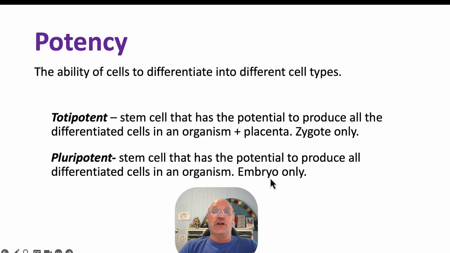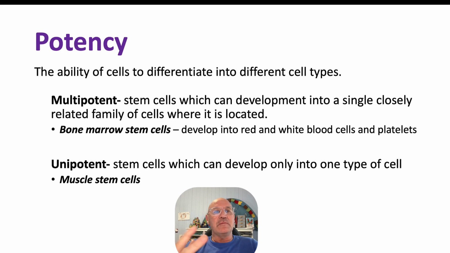Whereas the embryo is pluripotent. It's able to produce all differentiated cells within the organism, but the only difference is it can't produce the placenta. So our embryonic stem cells are able to produce every single cell in the body. Once a baby is actually born, the potency significantly decreases. There are still stem cells that do have potency, but much more limited.